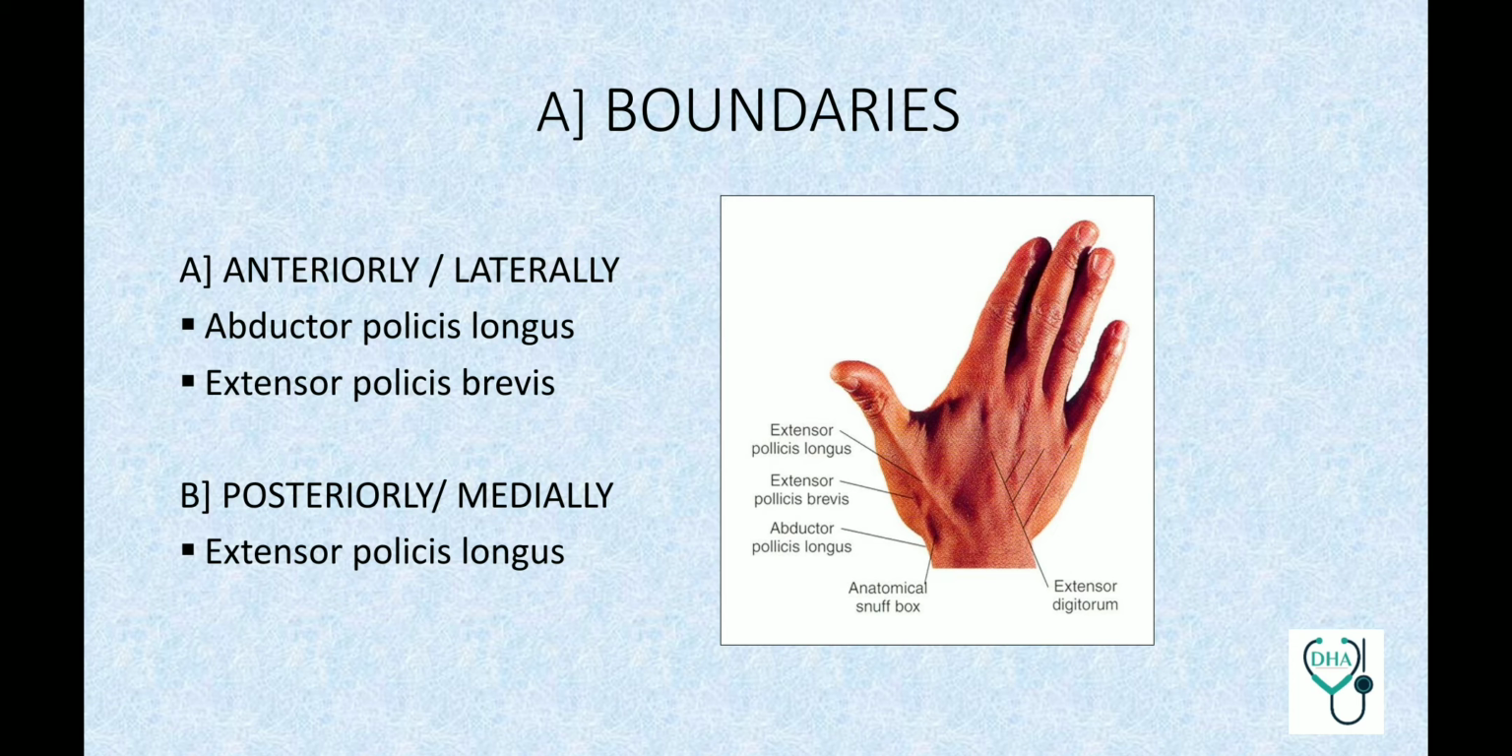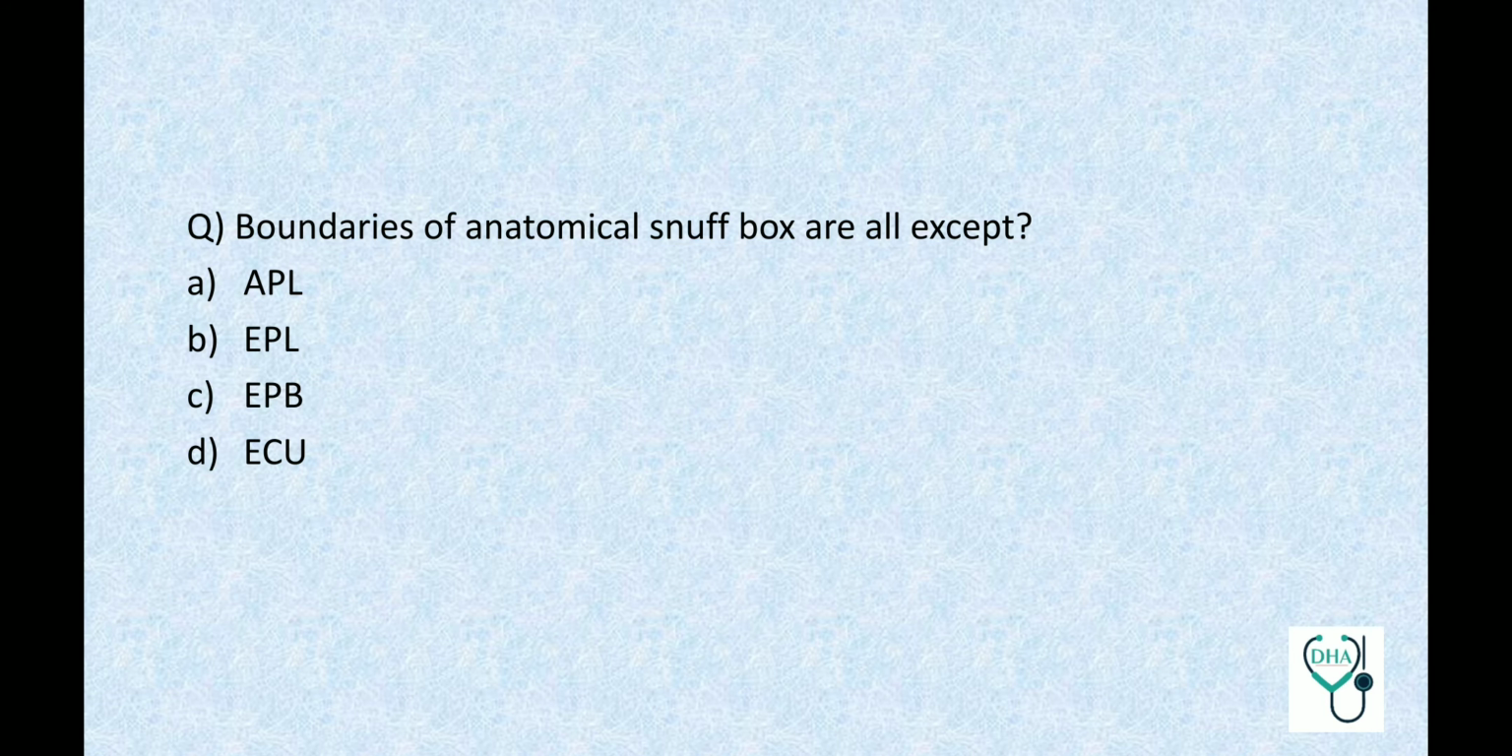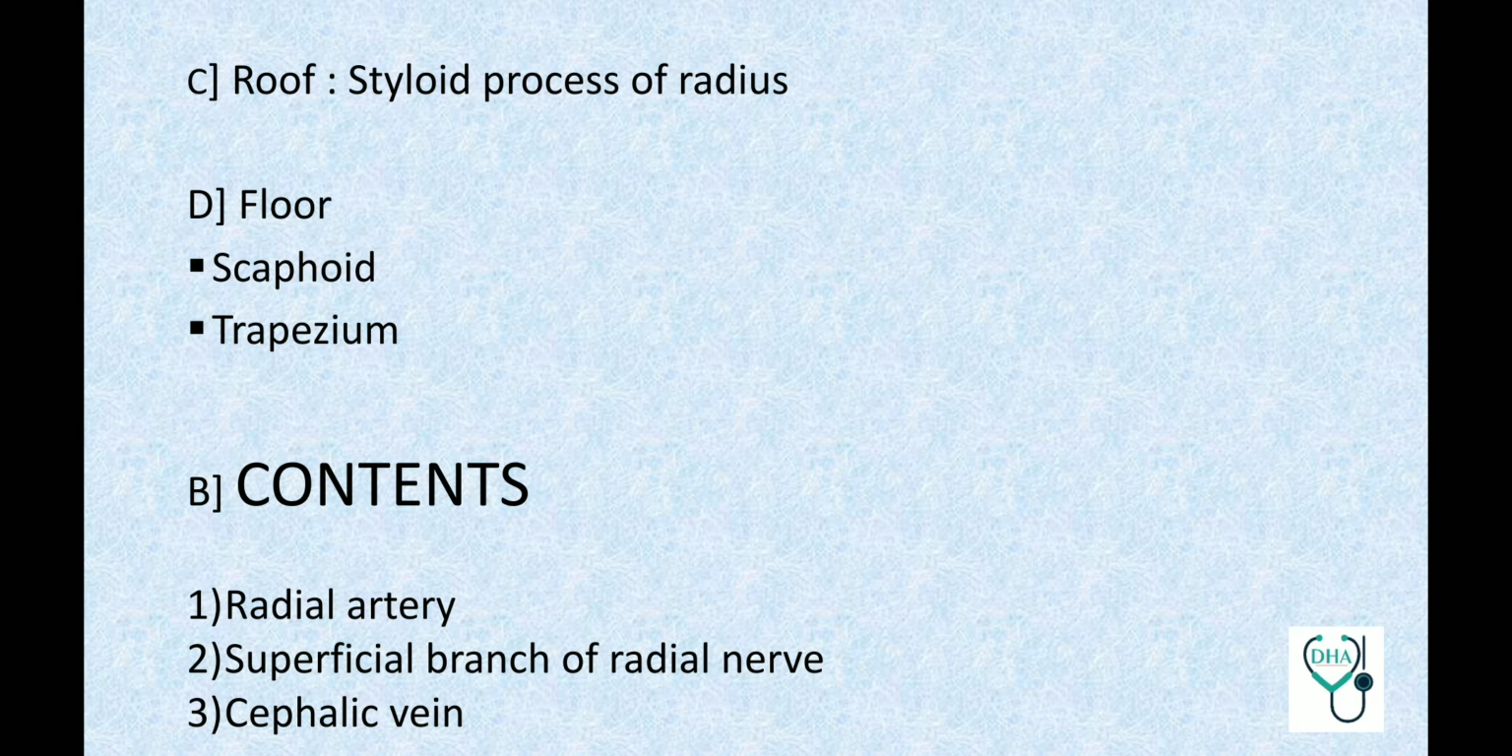So what kind of question can be asked from boundaries? Boundaries of anatomical snuff box are all except APL, EPL, EPB, ECU. So we saw in the image before this and in the explanation, the answer is extensor carpi ulnaris, D, ECU. Roof of anatomical snuff box is the styloid process of radius. And the floor is formed by scaphoid and trapezium.